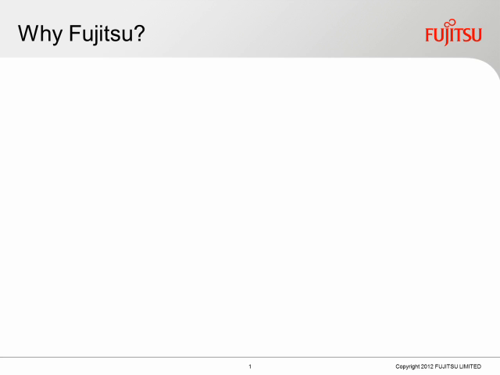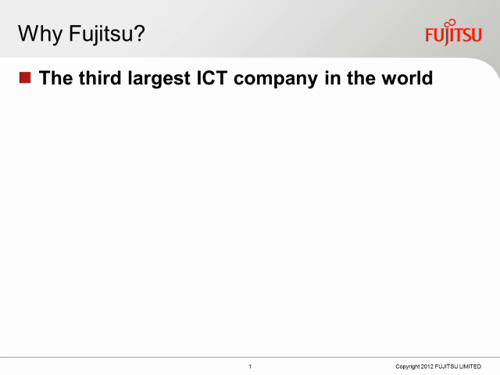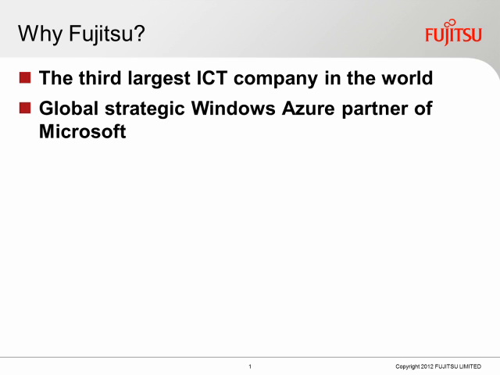Why should you choose a product by FUJITSU? Well, you may not know it, but FUJITSU is the world's third largest ICT service provider, as well as being the #1 in Japan. We have over 170,000 employees worldwide, and our customers include nearly half the Fortune Global 500 list. FUJITSU is a truly major company. FUJITSU is also one of Microsoft's global strategic partners for Windows Azure, and through this partnership we provide a FUJITSU branded cloud service called FGCP A5, powered by Windows Azure.